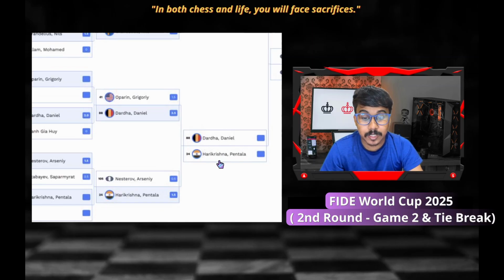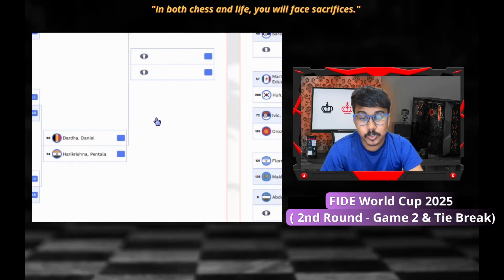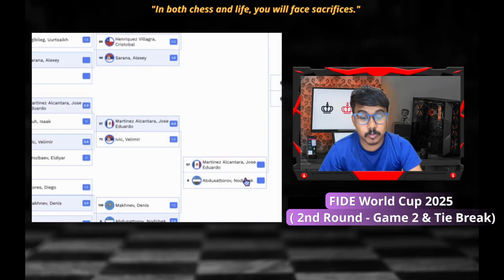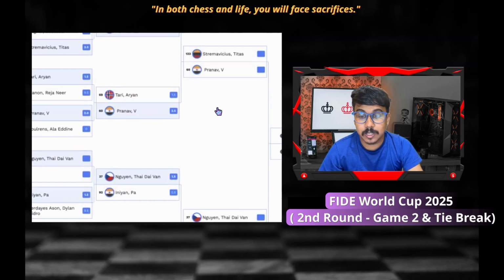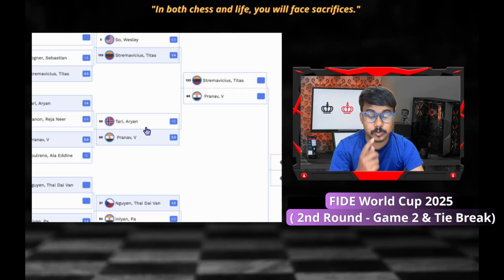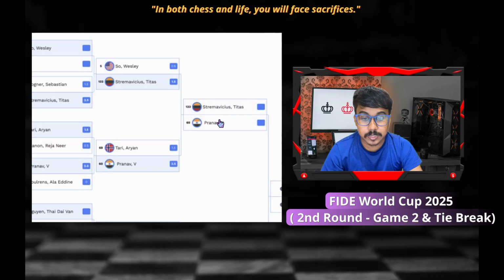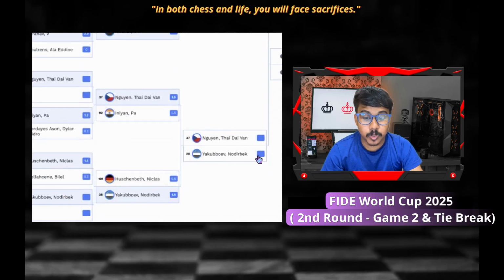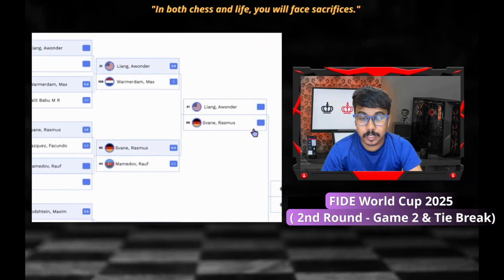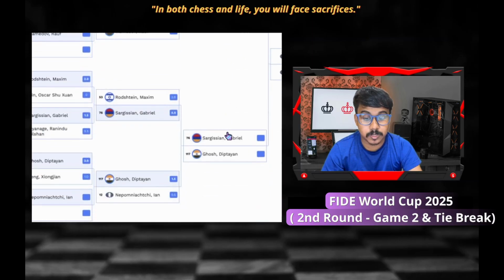Then Daniel Dardha versus Hari Krishna Pentala. So we'll be cheering for Hari Krishna, obviously. Van Foreest versus Alexis Arana. So that is also a good game. Nodirbek Abdusattorov versus Jose Eduardo. On the other hand, Pranav V also defeated Aryan Tari in this round. Okay, so he made progress in the tie break also. So Pranav V versus Titas Stremavicius. Then Nodirbek Yakubboev versus Nguyen Thai Dai Van. And in the fifth bracket, Liang Awonder versus Van Erasmus from Germany, and Dipt versus Gabriel Sargissian.